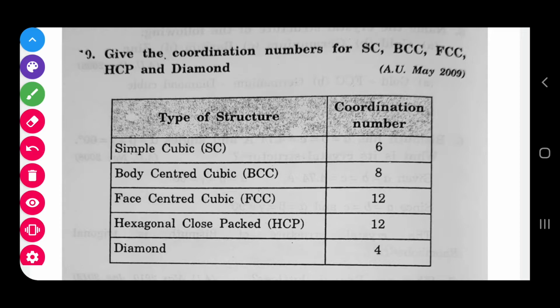Just now I told you, the coordination number for the SC structure is 6, and for BCC it is 8. For hexagonal and diamond, I already explained it in every structure video. If you see that, it will be easy to write.